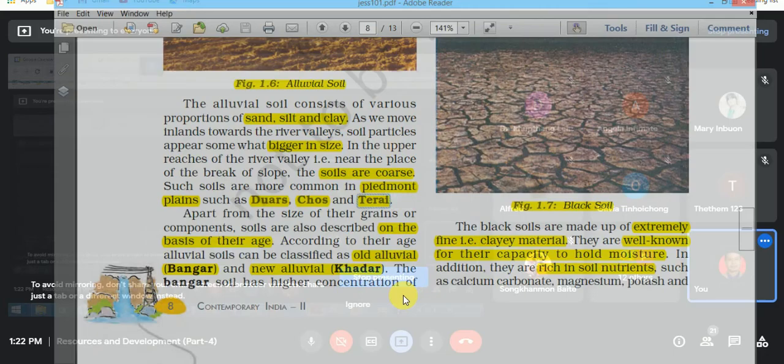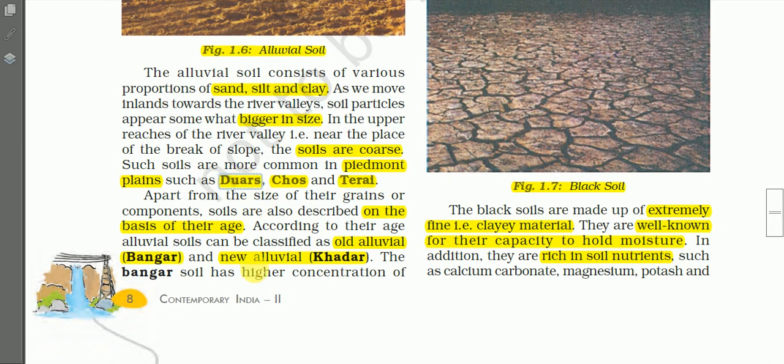And about these duars, actually these are the alluvial floodplains in eastern and northeastern India that lie south of the outer foothills of the Himalayas. That means duars are the floodplains that lie south of the Shivalik mountains and north of the Brahmaputra basin.